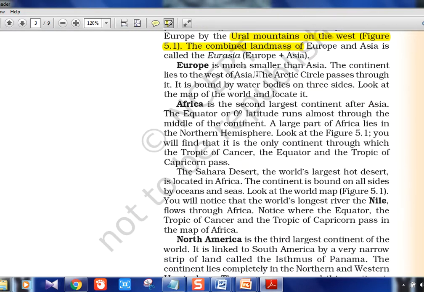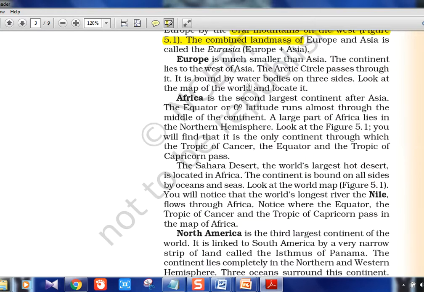Europe is much smaller than Asia. The continent lies to the west of Asia. The Arctic Circle passes through it. You should know that the Arctic Circle, which is there in the northern hemisphere near the North Pole, actually passes through Europe. That we'll see when we see the mapping in detail.